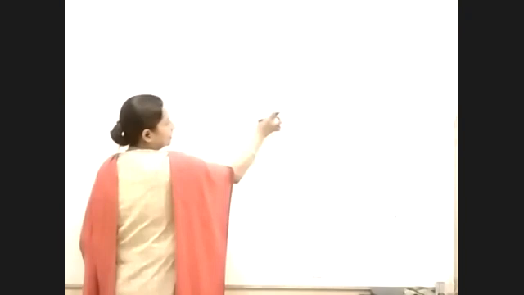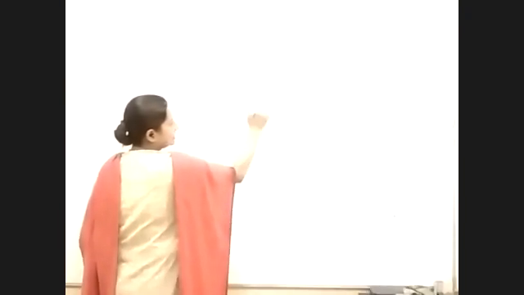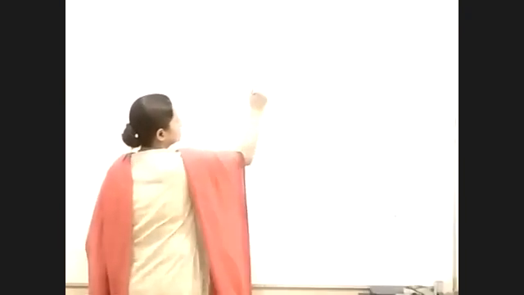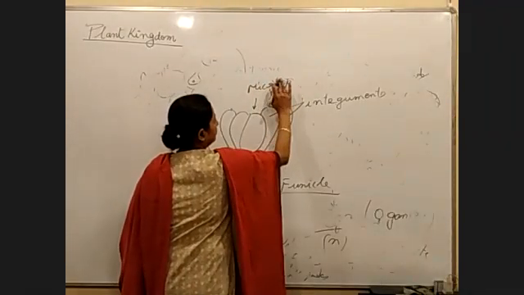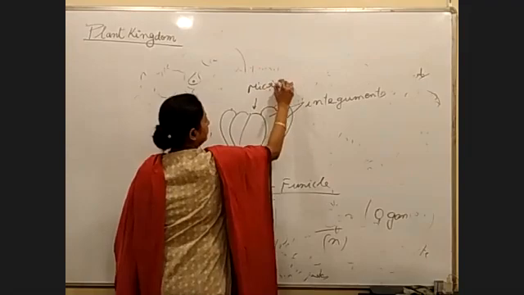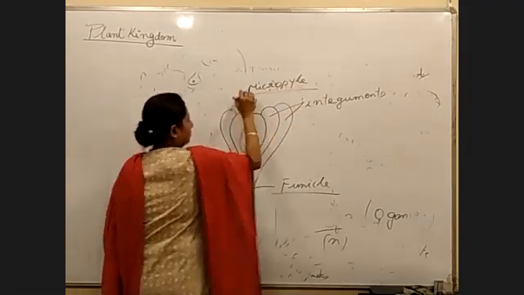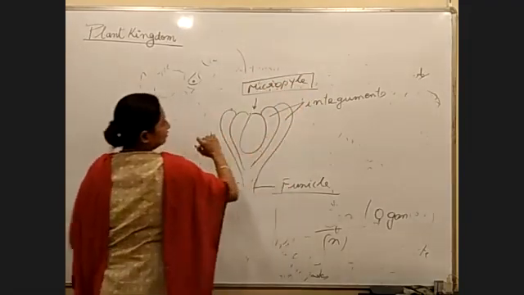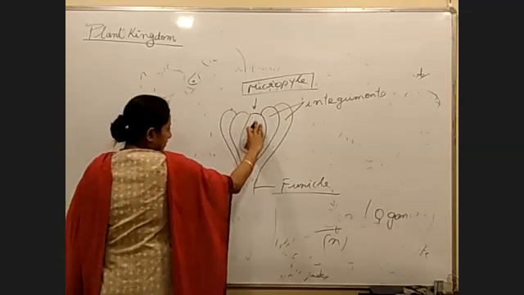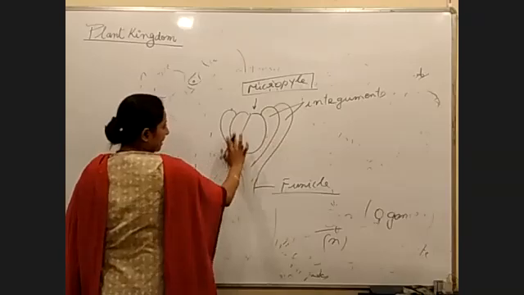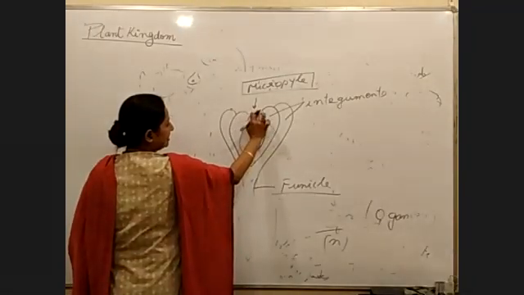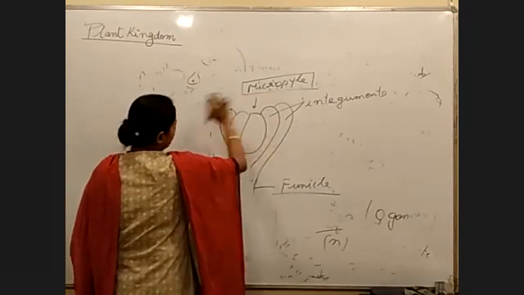This area where the integuments or the covering is absent is called the micropyle, right? You must know this word. So the embryo sac is covered by two integuments or one integument everywhere except one place, and this area where the integuments are absent is called the micropyle.